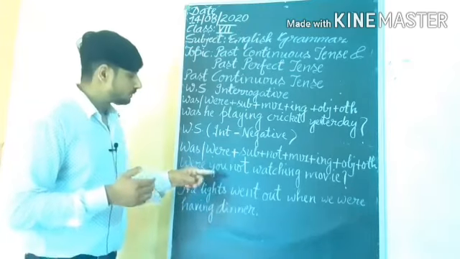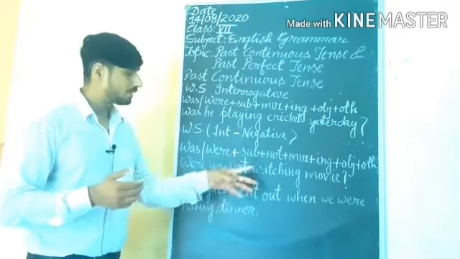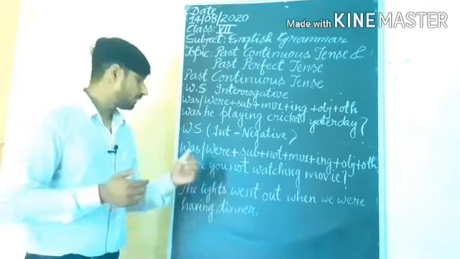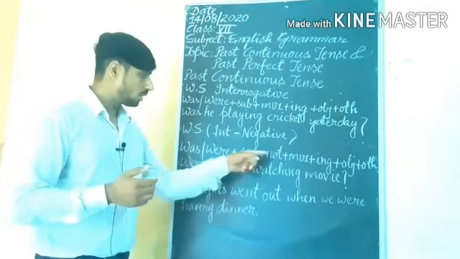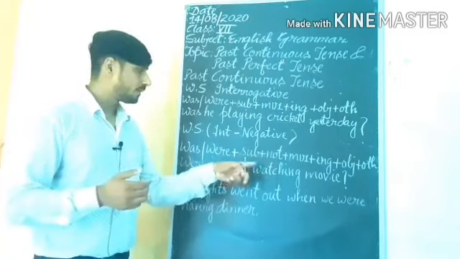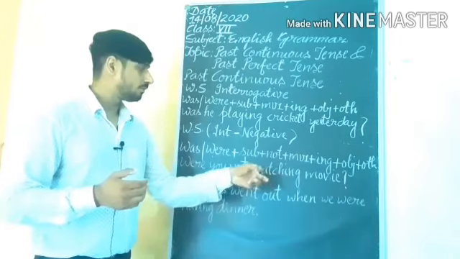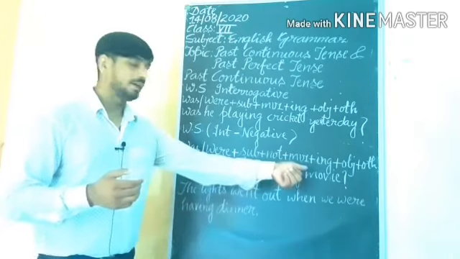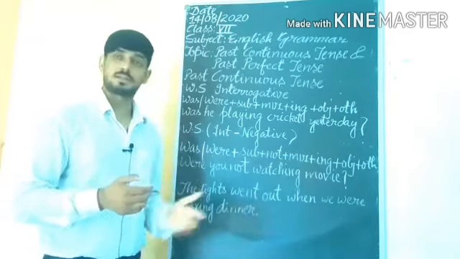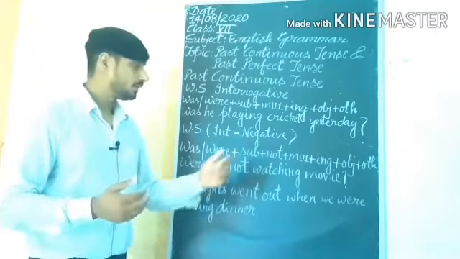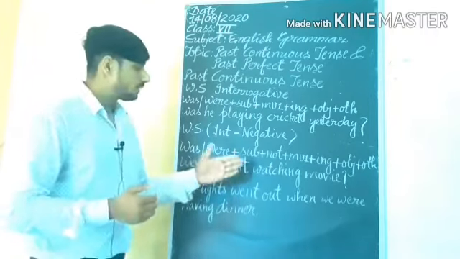Were you not watching movie? You is subject, not according to word structure. Afterward main verb first form plus ing, watching, and movie is object. Watching what? Movie. Understand? So, were you not watching movie?